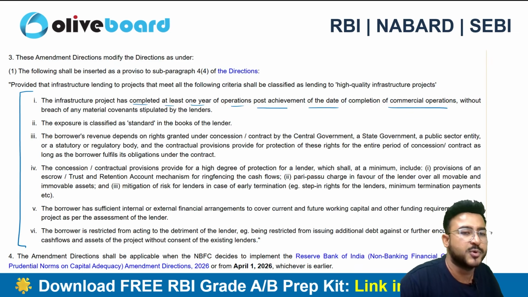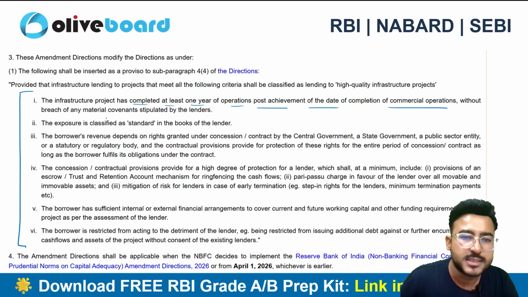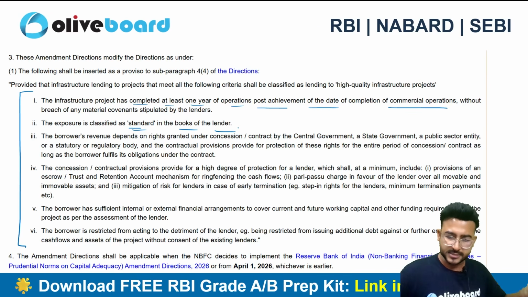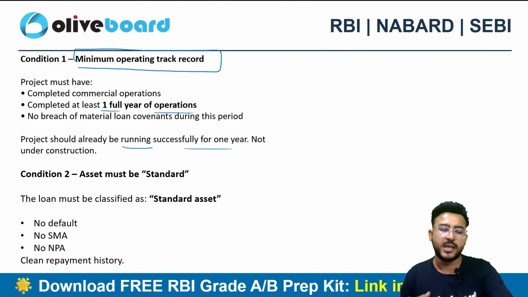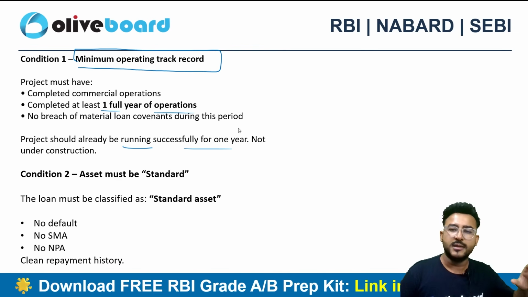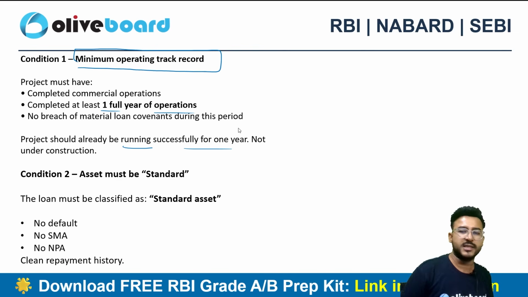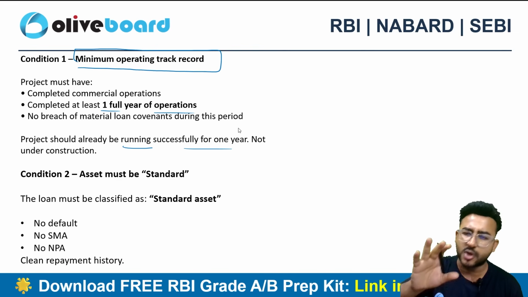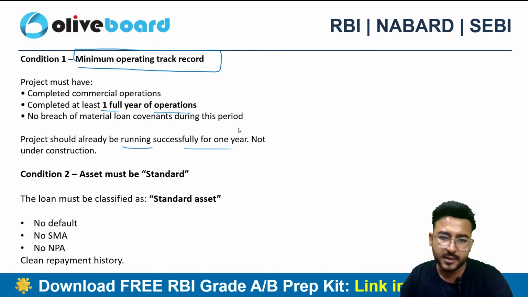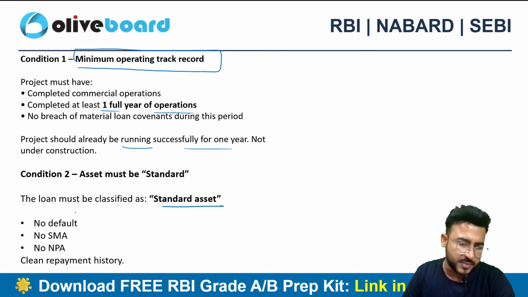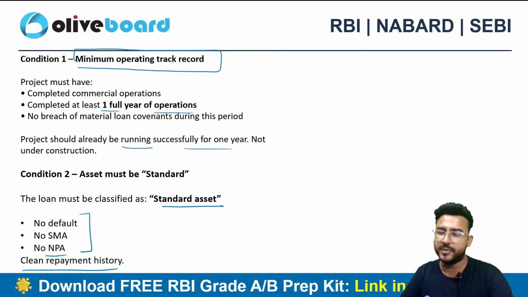Second one is the exposure is classified as a standard asset in the books of the lender. What is a standard asset? That means the borrower is regularly servicing the interest and the principal payment. It is not an NPA. So it should be standard, that means no default, no special mention account, no NPA. A clean payment history should be there.